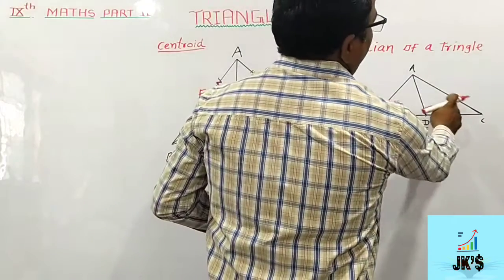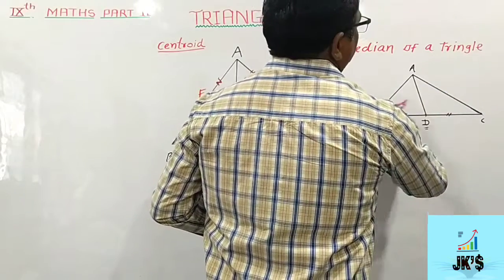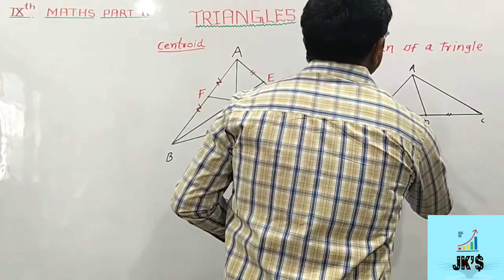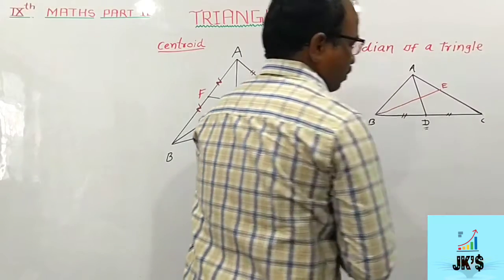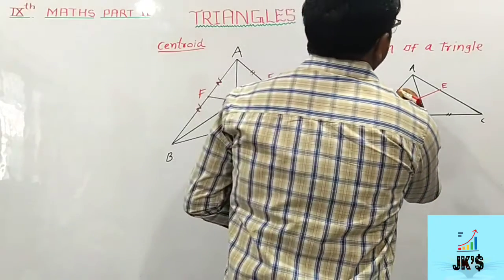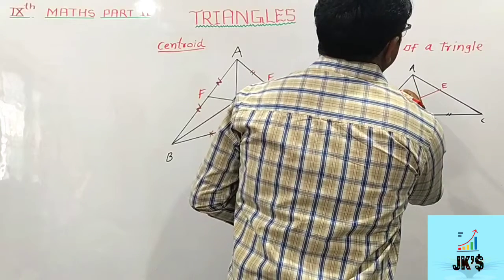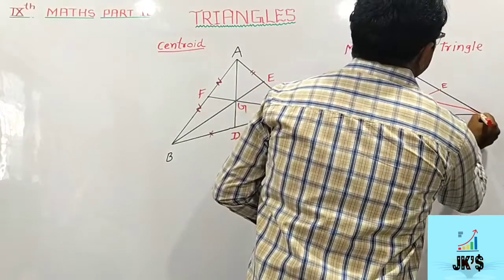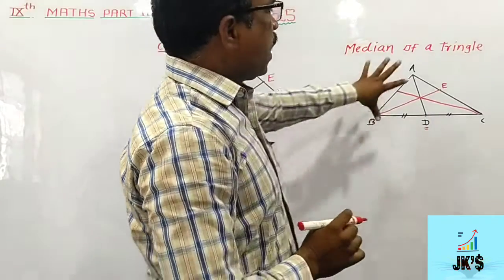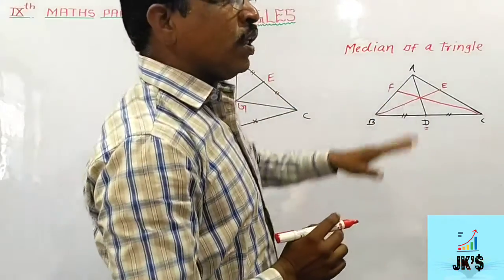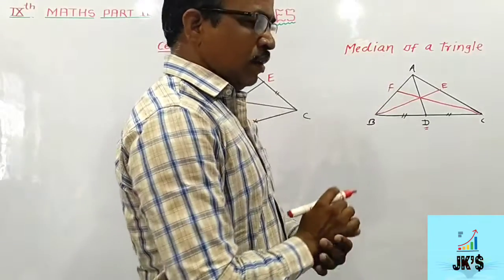Like taking the midpoint of AC and join from B. Suppose this is BE, another median. When we take the midpoint of AB and join with C, this is the third median. In this way, there are three medians to each and every triangle.